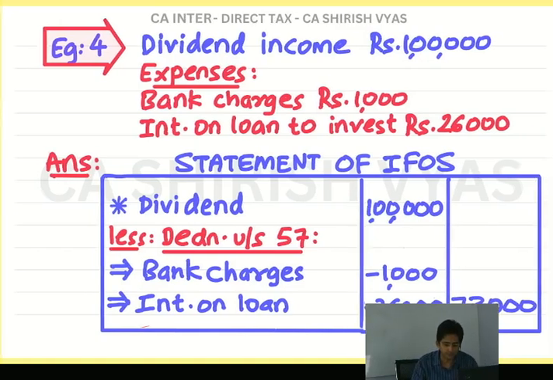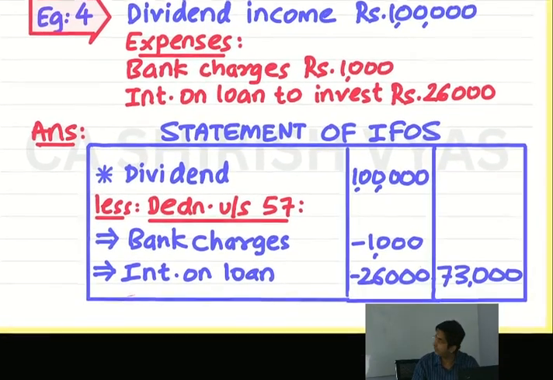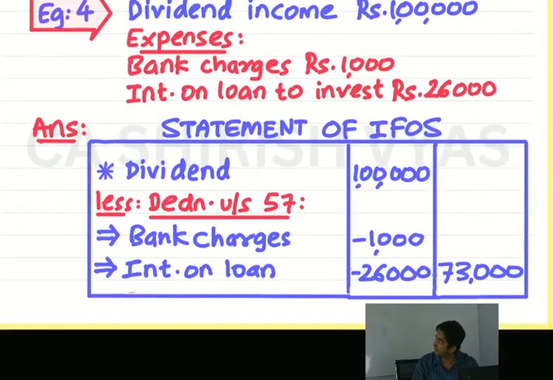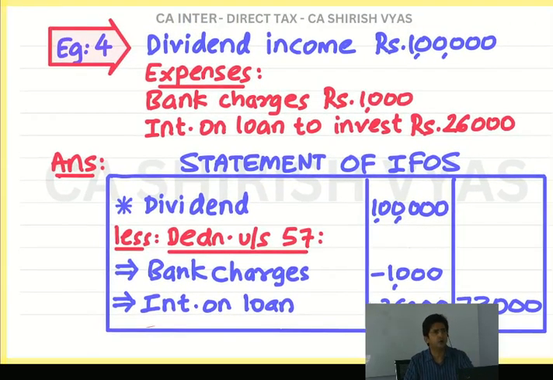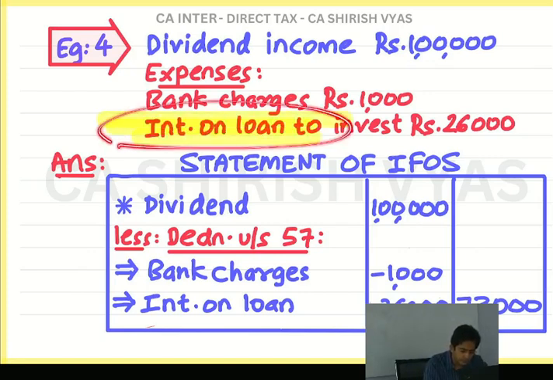Wait, it's not seen on the screen, I will show you properly. Wait, now can you see? Inner column dividend 1 lakh, less deduction under section 57, bank charges and this. You would have done like this only, but in dividend income, law says you will not get any deduction, you will get only one deduction, interest on loan. No other deduction allowed. Reason I will tell you. For dividend income, you are not allowed to minus any expense. Only one thing you can minus, which is interest on loan. Can you see this? Interest on loan. This is the only thing allowed by the government.